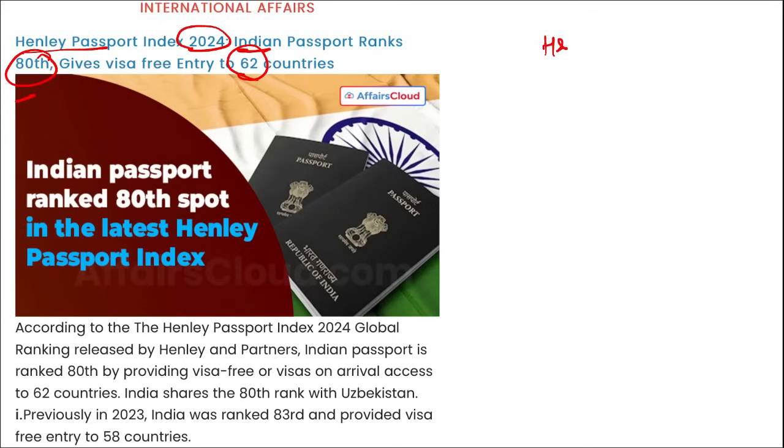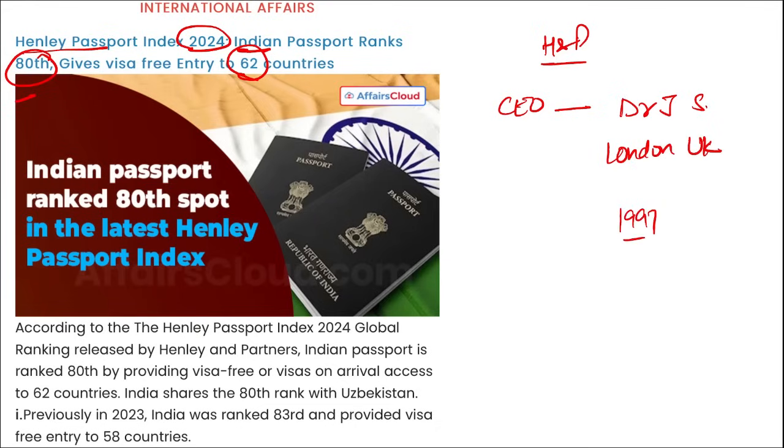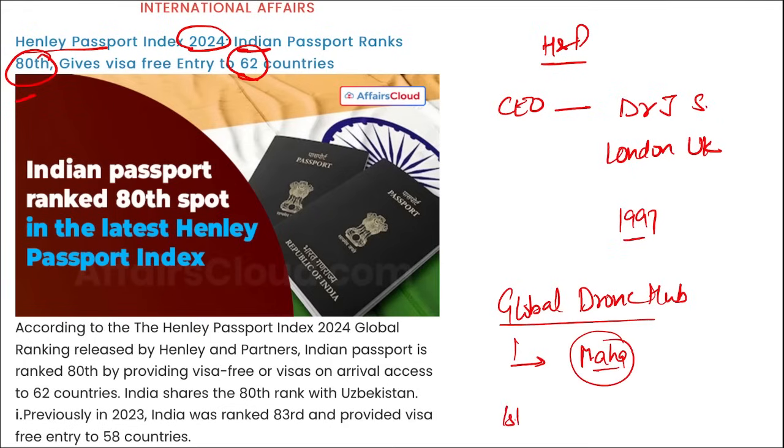If we talk about Henley and Partners, who is the chief executive officer here? Dr. Juerg Steffen. Headquarters is in London, UK, and it was established in 1997. Next thing I can ask you, tell me, which state will become a global drone hub? It is Maharashtra. The first AI city of India will be in Uttar Pradesh, that is Lucknow.